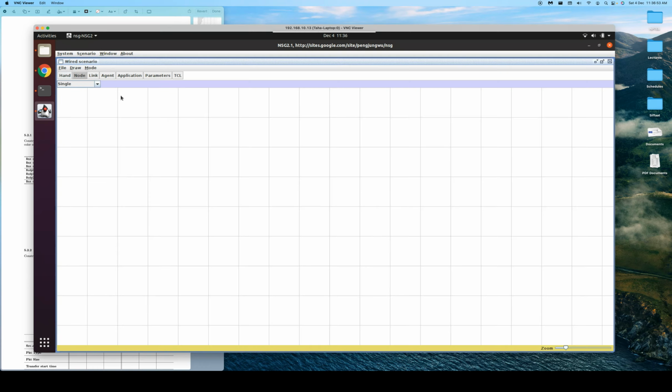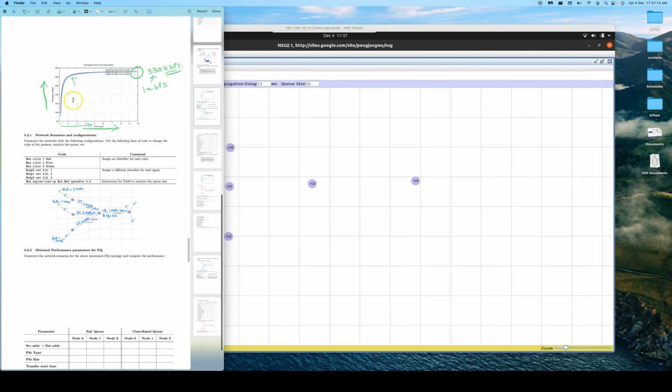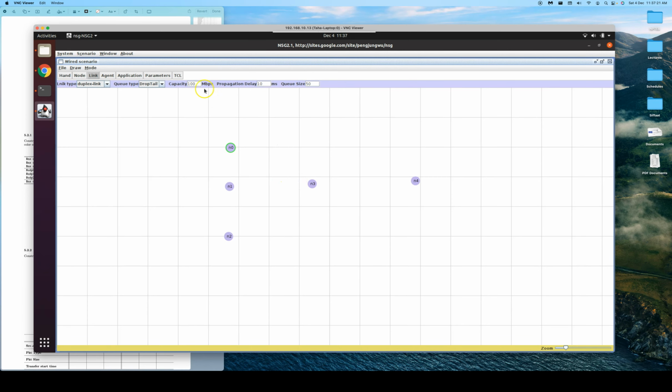We'll have a network scenario. We need 3 input nodes, 1 router, 1 destination, and these are connected by duplex links. Let's look at the diagram. So 2 Mbps, 2 Mbps, 2 Mbps. Okay, all of them are 2 Mbps. Let's come back here and change it to 2 Mbps and 10 milliseconds. Okay, everything is fine.